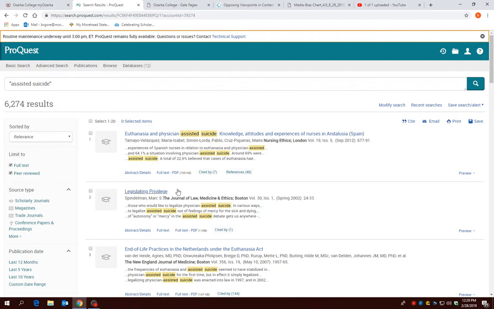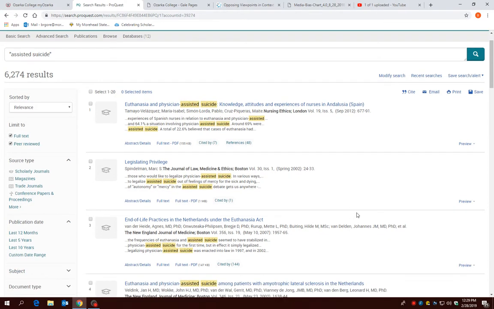A couple of pieces of advice about researching, especially working in databases. First of all, you may pay attention to the language that's used. But you really want to pay attention to page numbers.